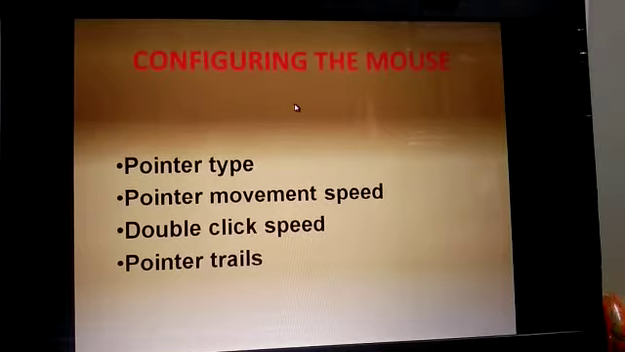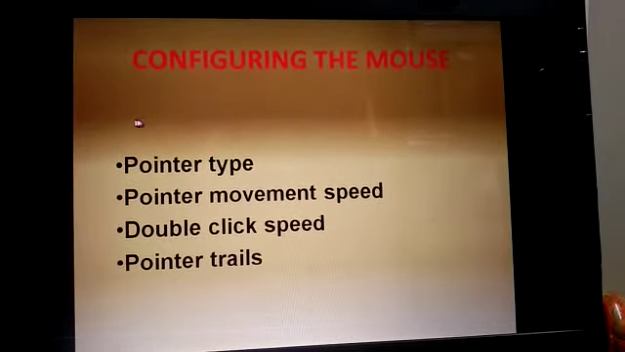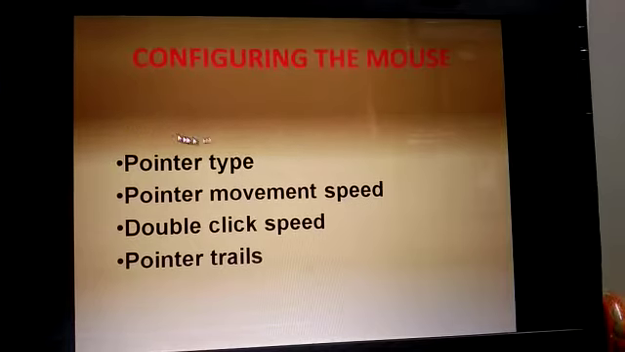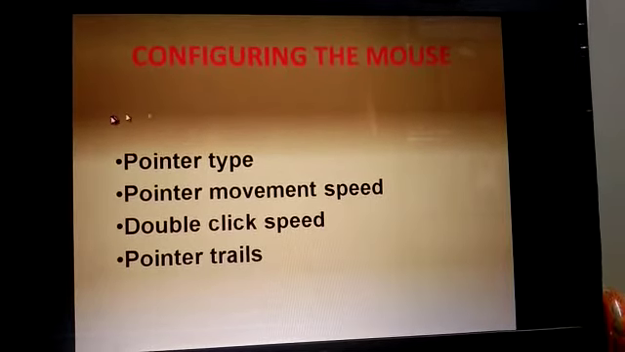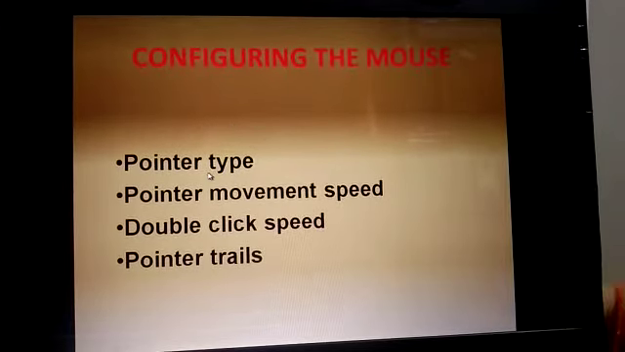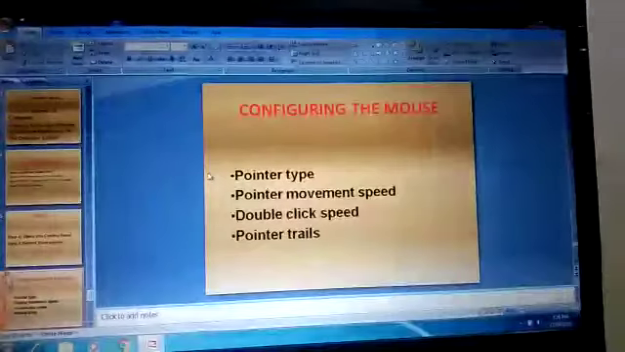Can you see on my mouse? You can see so many mouses coming out. This is called trail. A tail, which we can say in Hindi. So this is called mouse trails. Let me again take you back there.